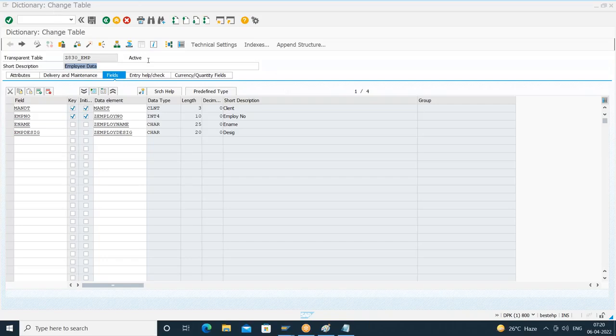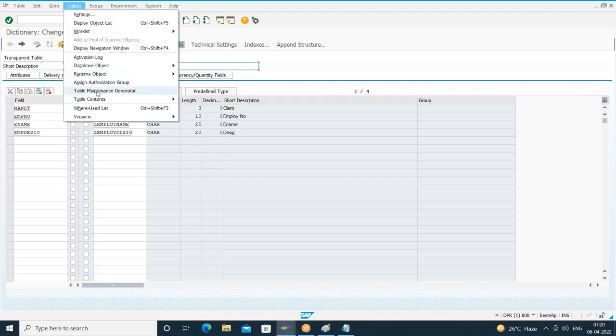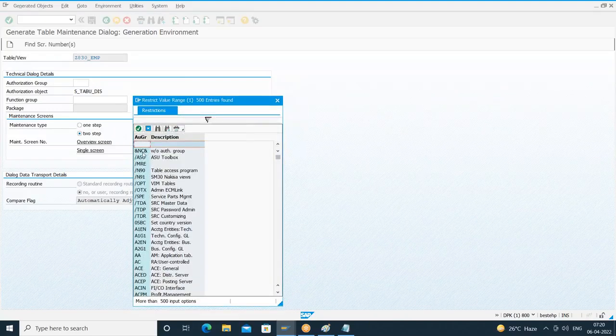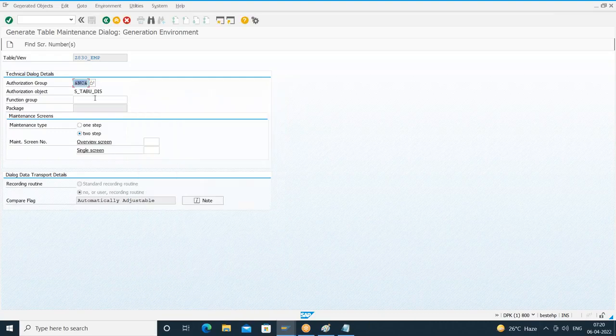So how do we generate the table maintenance? Within the table itself, choose the menu utilities, table maintenance generator. Authorization group, for practice purpose, let us choose ampersand NC ampersand. Without authorization group, function group. What is the function group here? Z830TM F group. Yes, this is the function group which we created yesterday.